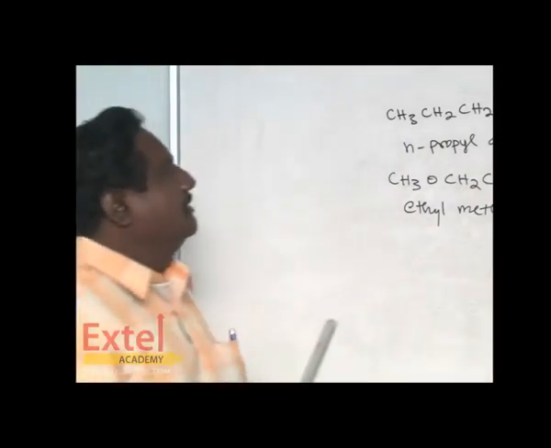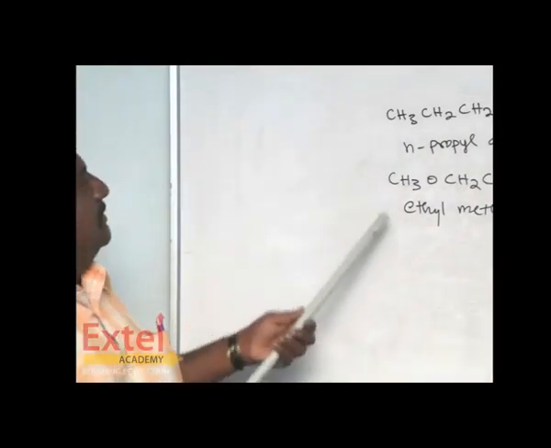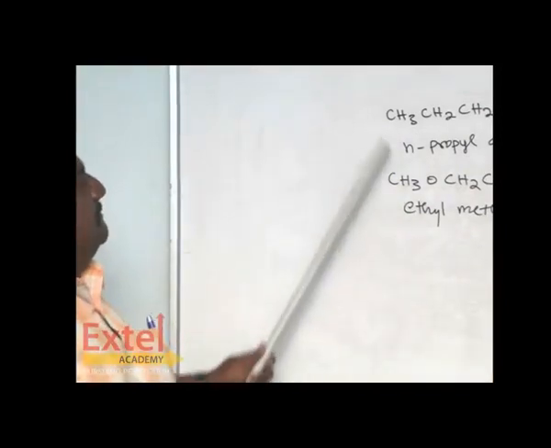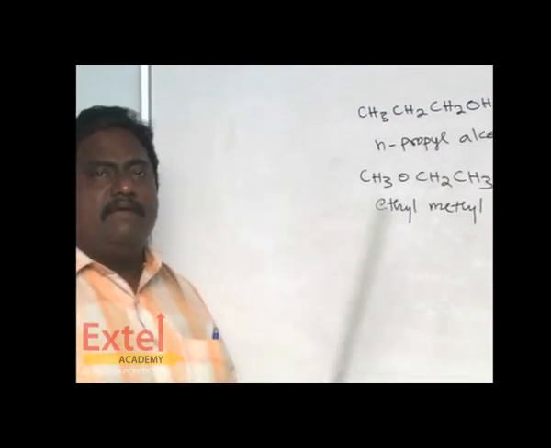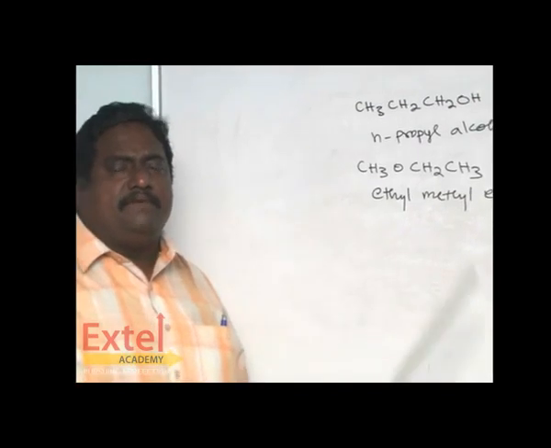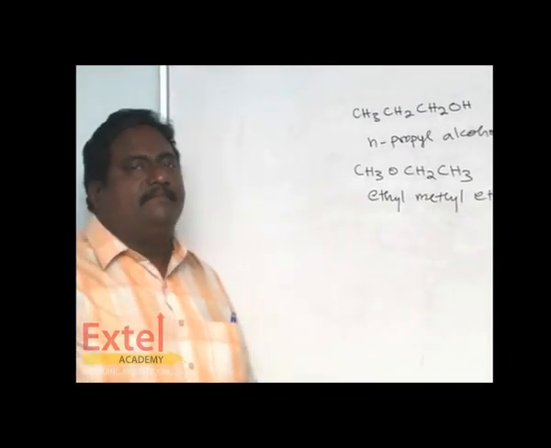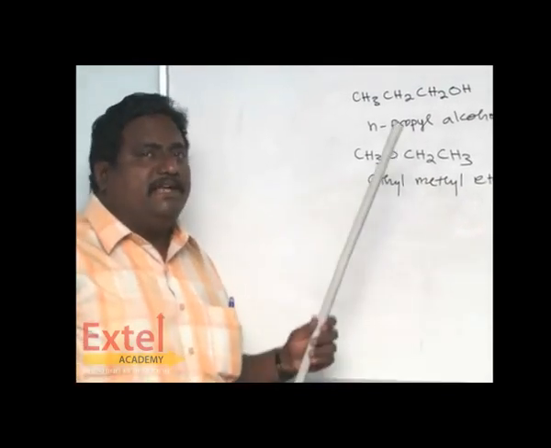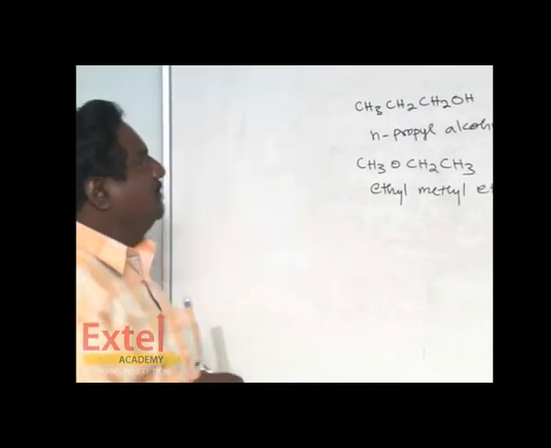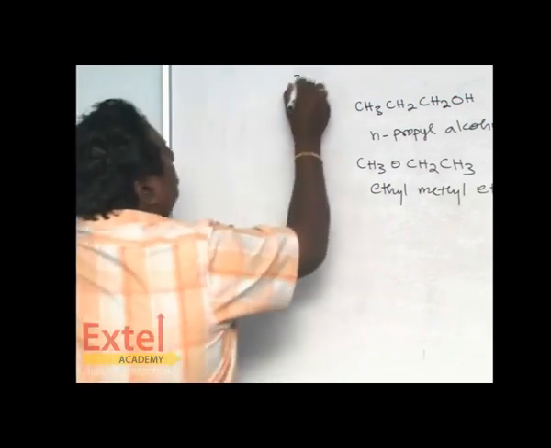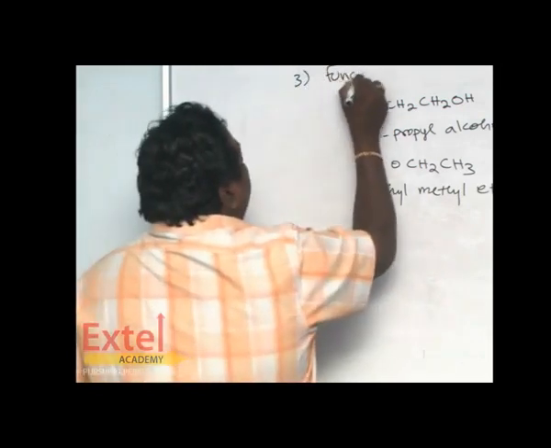Methyl ether. So both of them have the same formula. Both of them have the same number of carbon, same number of hydrogen, same number of oxygen. But they differ in functional group. So they are called functional isomerism.